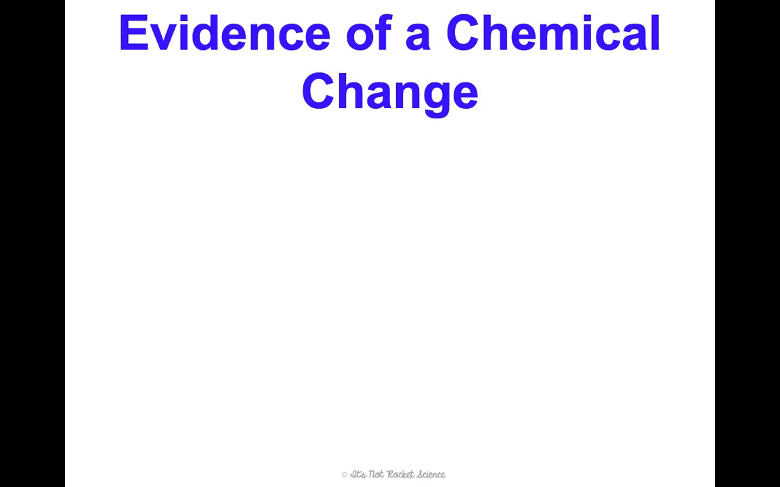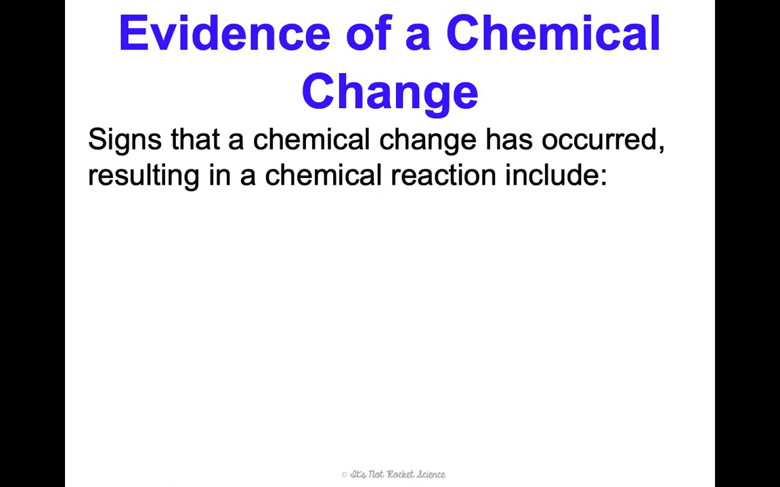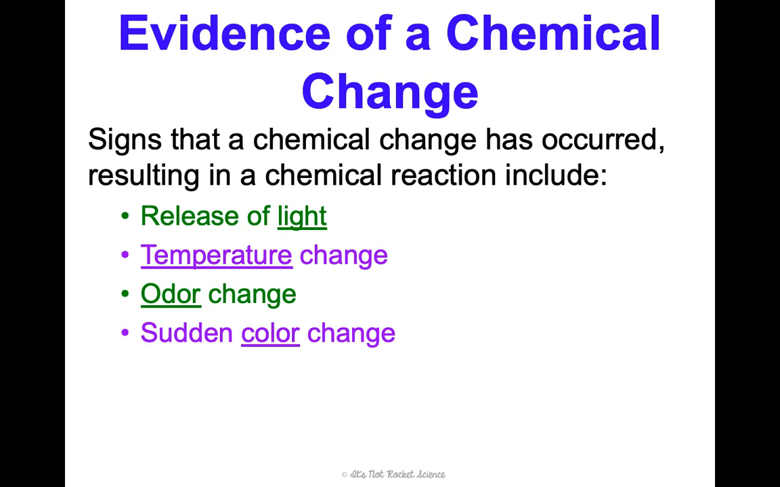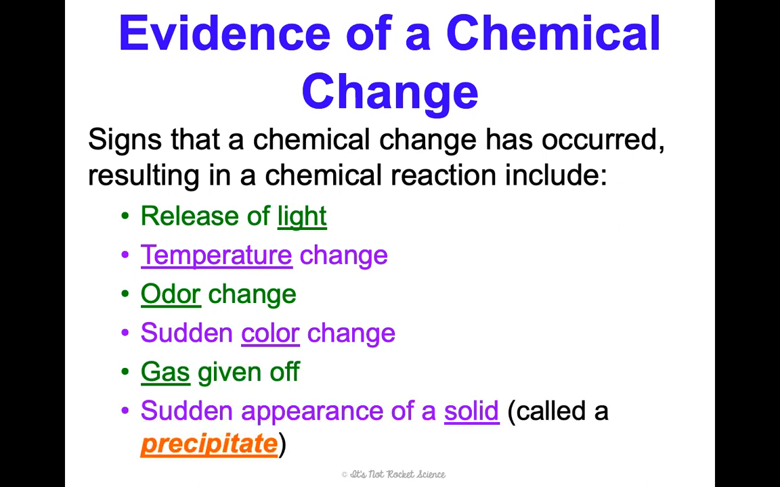So let's talk about evidence of a chemical change. Signs that a chemical change has occurred, resulting in a chemical reaction, include release of light, a temperature change, odor change, sudden color change, gas can be given off, and then a sudden appearance of a solid, which is called a precipitate. So those are our evidence of a chemical change.